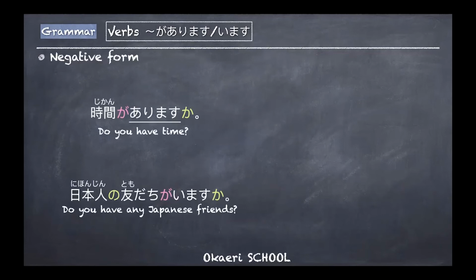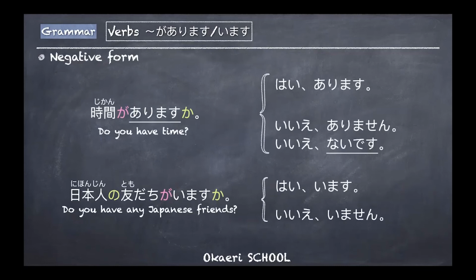And when you want to express in negative form that you don't have something, how do we say this? 時間がありますか? Do you have time? Do you have any Japanese friends? 日本人の友達がいますか? So, to the question with あります, when it's yes, はい、あります. When it's no, いいえ、ありません. It's wrong to say あらないです or something.